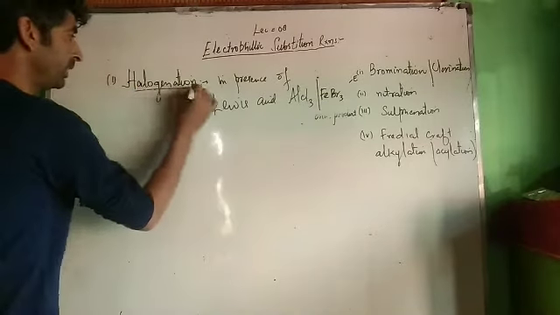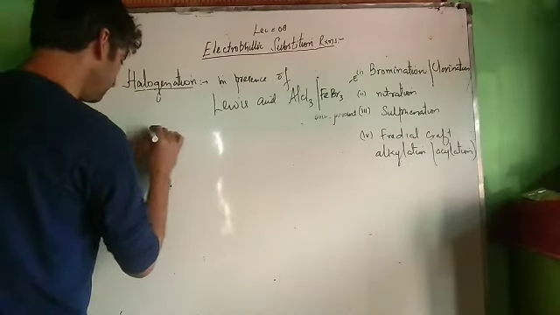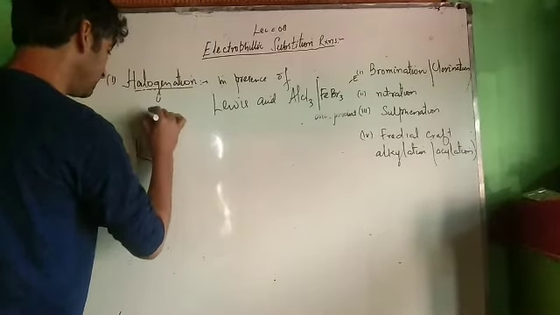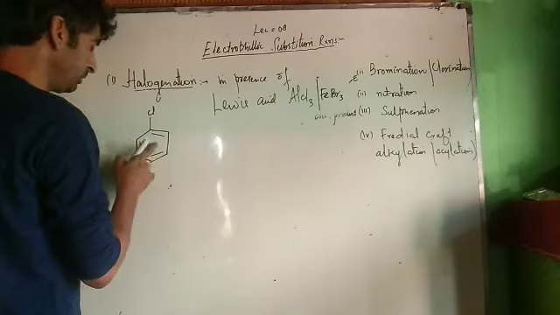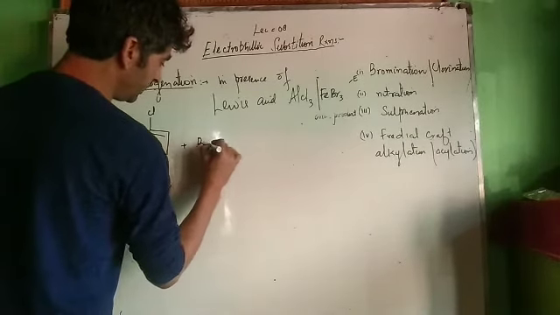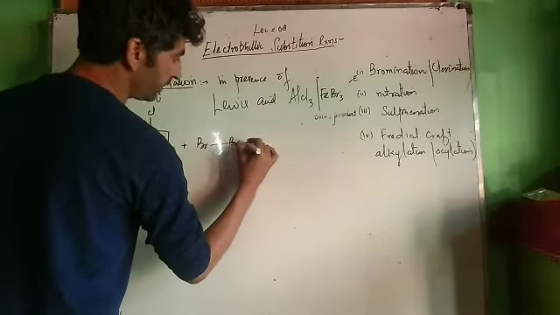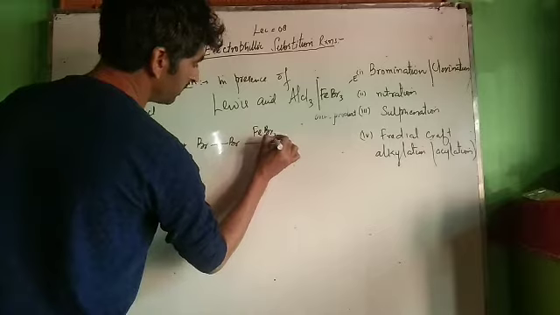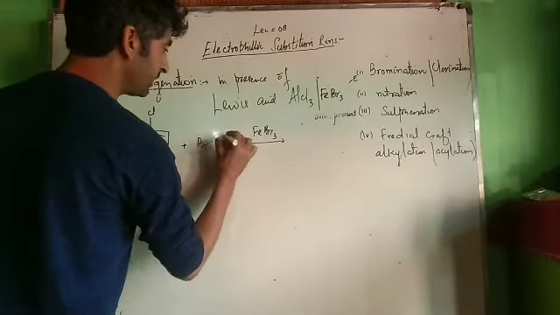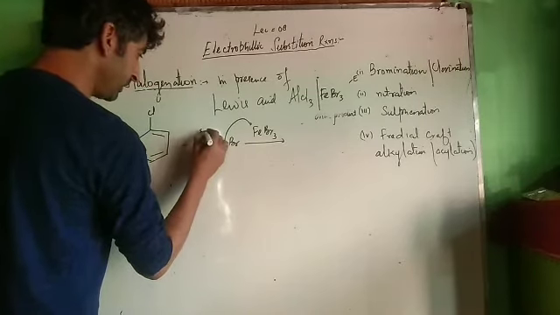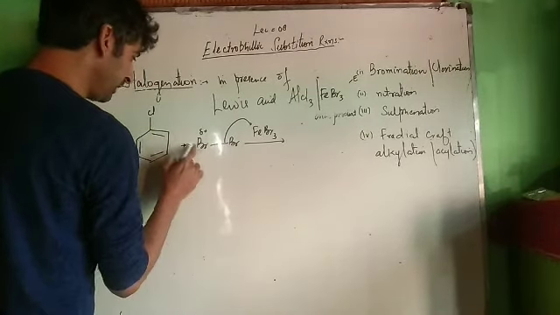Now for example, we are carrying out bromination. This is our, for example, chlorobenzene. To this chlorobenzene we have to add electrophile bromine, that is Br-Br. We treat it with FeBr3. It's a Lewis acid. Now this Lewis acid will accept electron pair. This bond breaks towards this bromine. This becomes delta positive. Means electrophile has been generated.